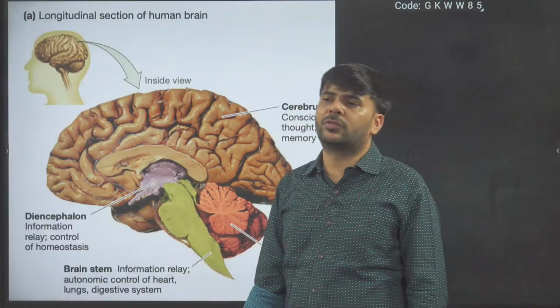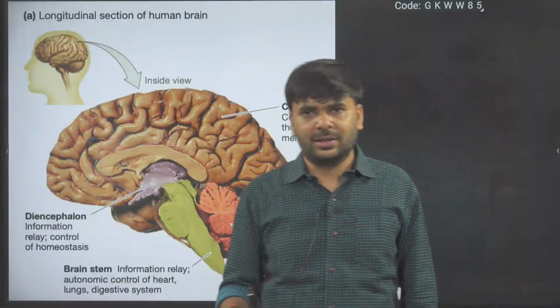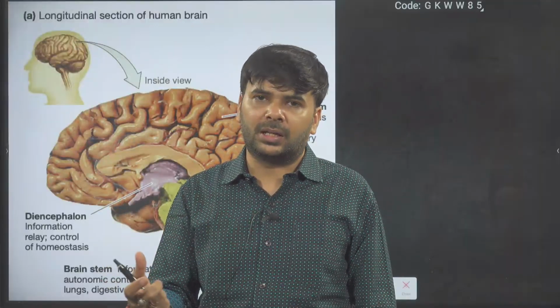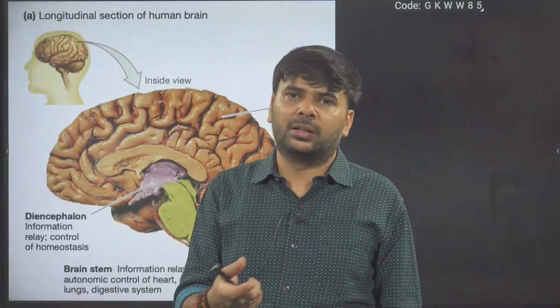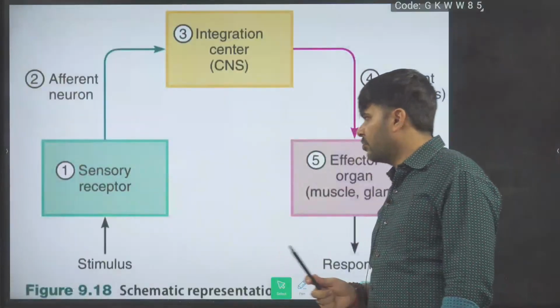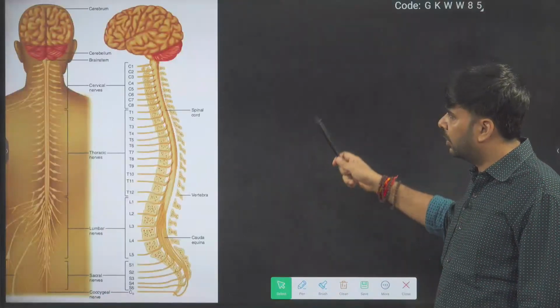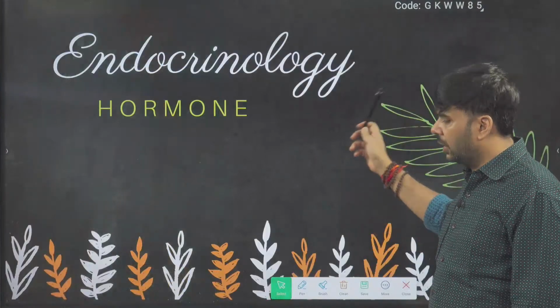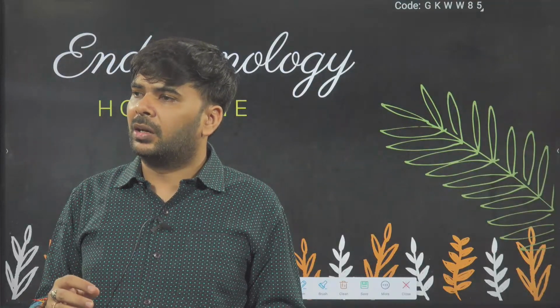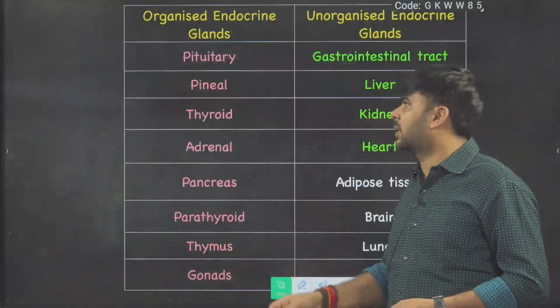Don't worry if I'm going fast; this is just an introduction, and what is important I'm explaining slowly. What I'm going through fast will not come directly in the exam. It is just the explanatory part, and the videos are with you, so you can repeat them. We discussed how the brain and spinal cord work. Now I'll go to the hormone section, a very interesting one: endocrinology. You people are more curious about how hormones work and which hormone causes what action in the human body. So let's start.